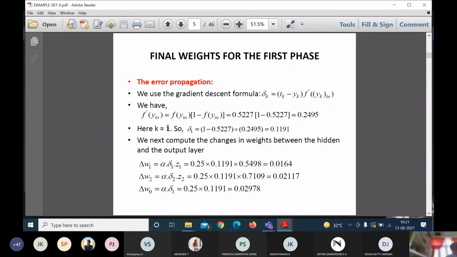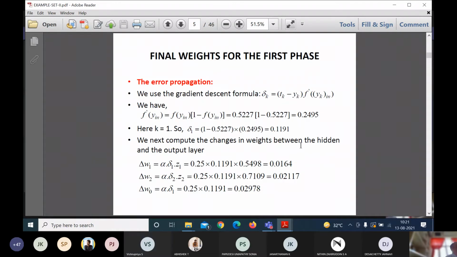So k equals 1 because it is the first iteration. Delta 1 equals, since this is the first time I am going to propagate my error, Tk, the target output I need to achieve, 1, minus 0.527, into the value 0.2495. So I get a value of 0.1191. Is it clear? Any doubt?